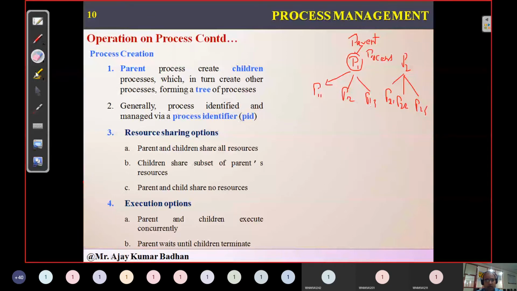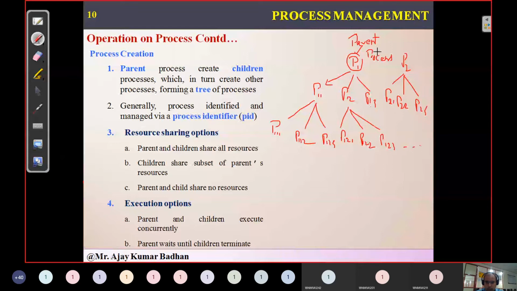P11 can also, if it wants, create its own child processes: P111, P112, P113. Similarly, P12 can create P121, P122, P123, and so on.